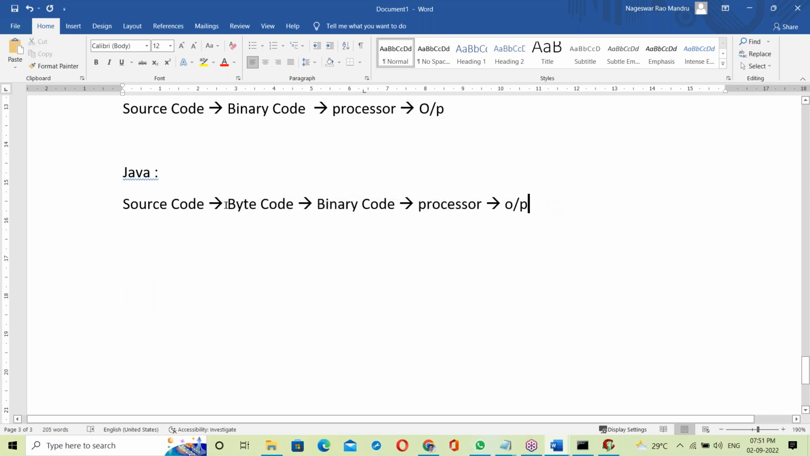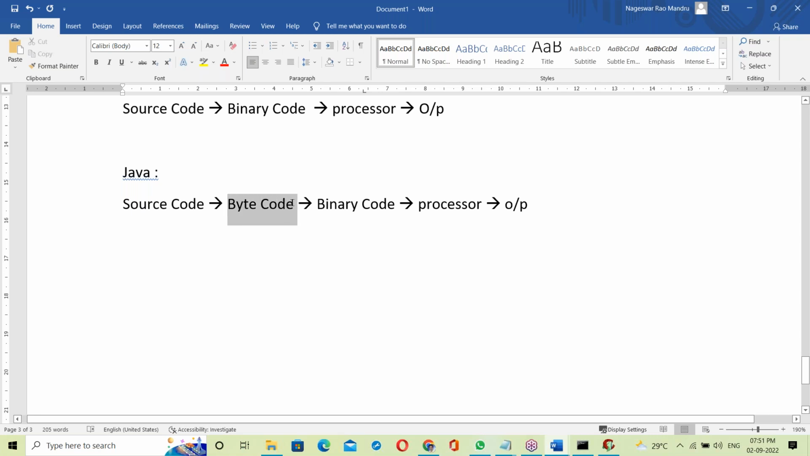Here byte code is introduced in Java. So why was this byte code introduced? The reason is to make Java an independent platform. The purpose of bytecode is to make Java platform independent. We'll discuss how Java was made platform independent; that topic I'll also explain here.